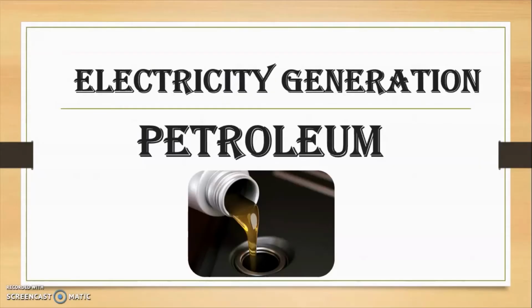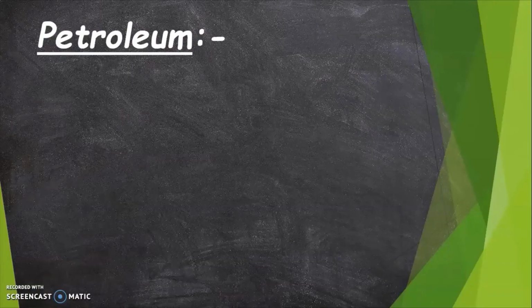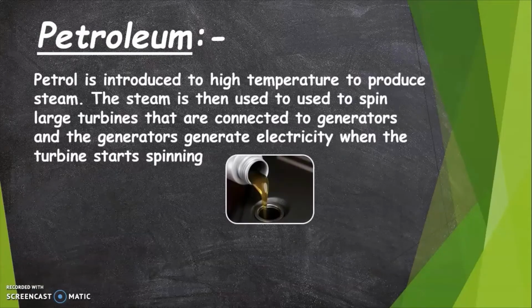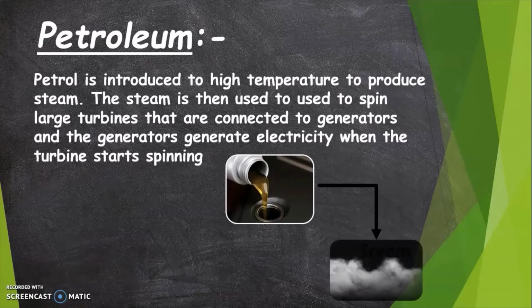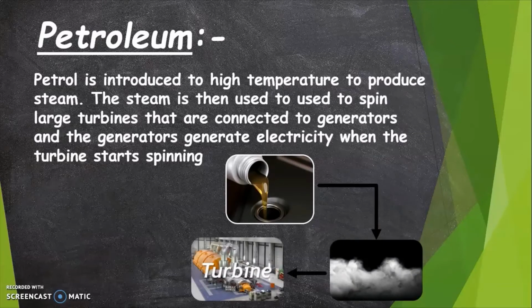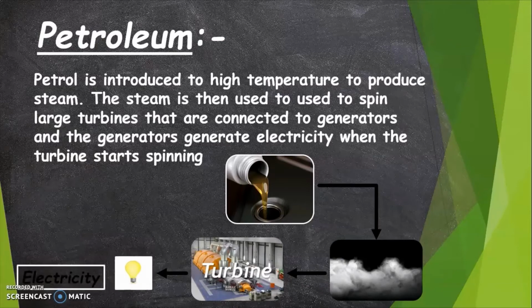Now let's understand how electricity is generated using petroleum. First, petroleum is taken and introduced to high temperature to produce steam. The steam is then used to spin large turbines that are connected to generators. When the turbines spin, the generators generate electricity.